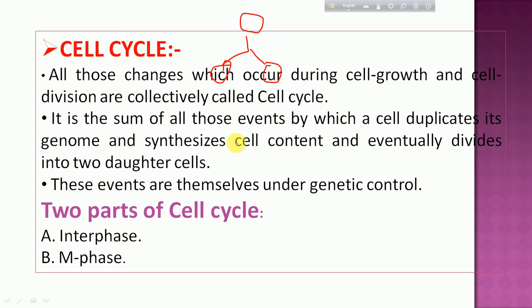These events themselves are under genetic control. The cell cycle is the sum of all the events by which a cell duplicates its genome, synthesizes cell content, and eventually divides into two daughter cells. It has two parts: one is interphase and another is M phase.